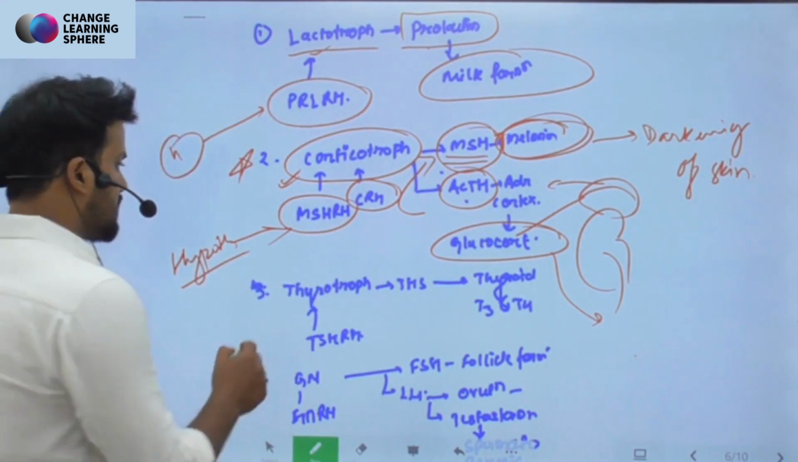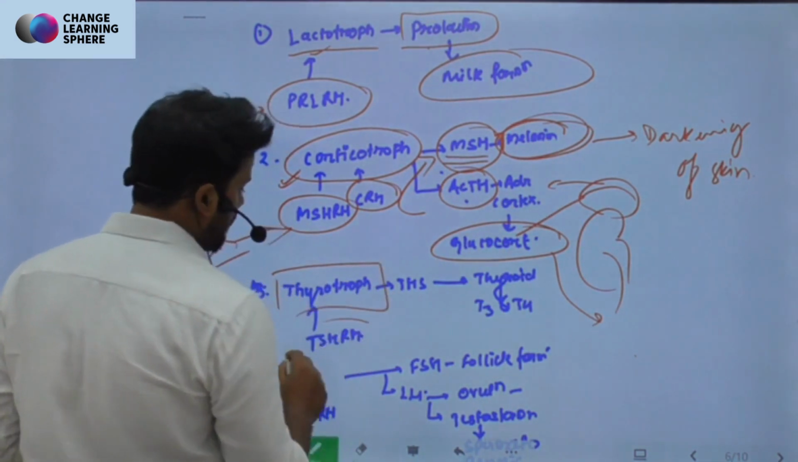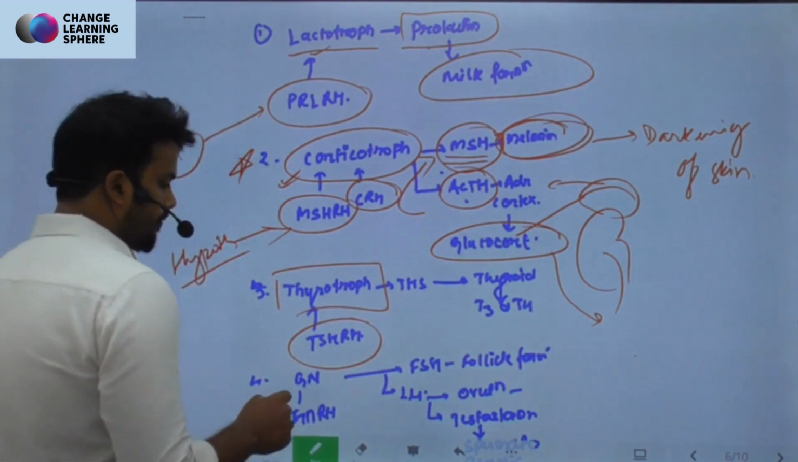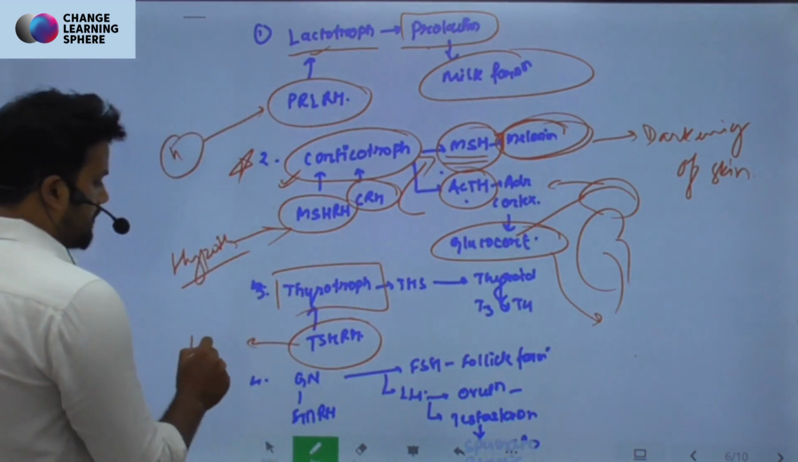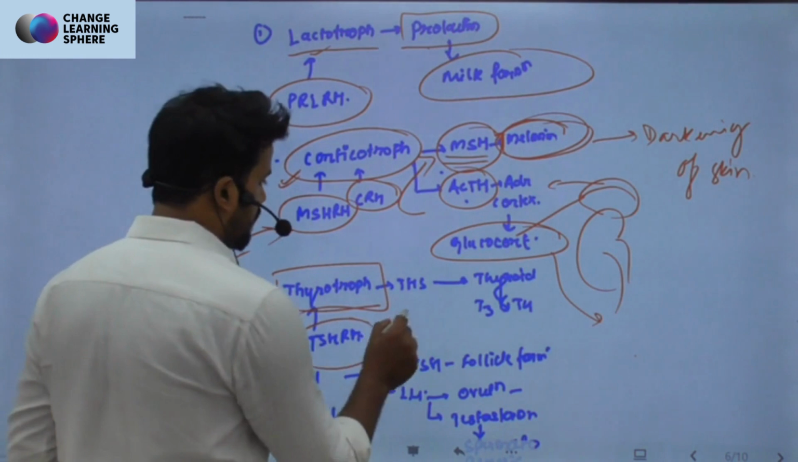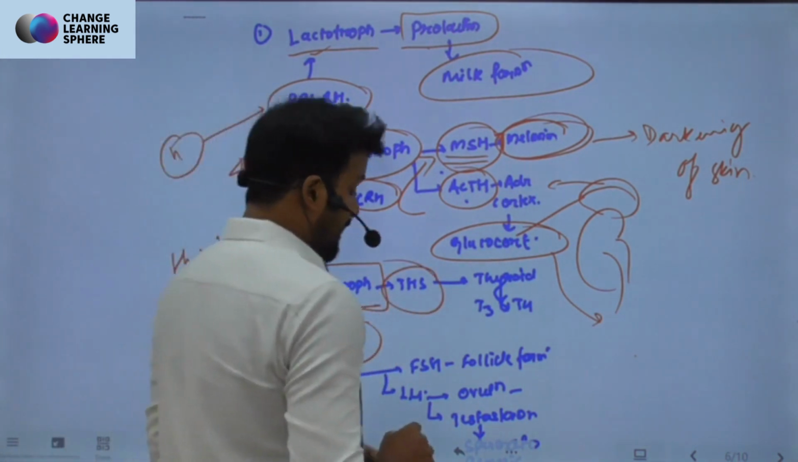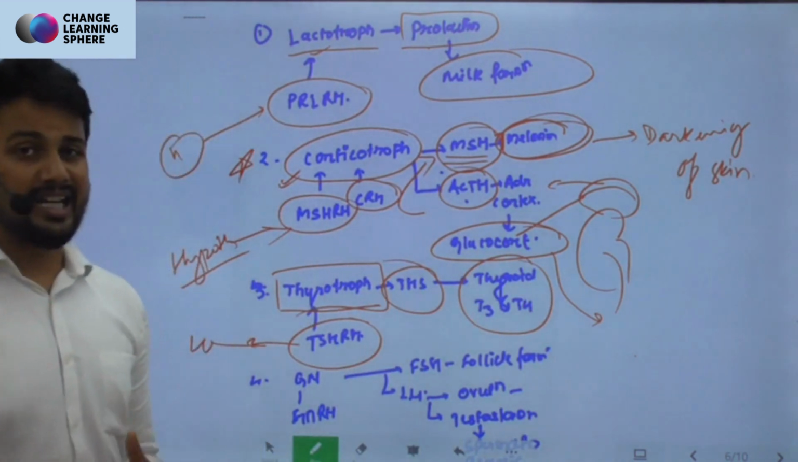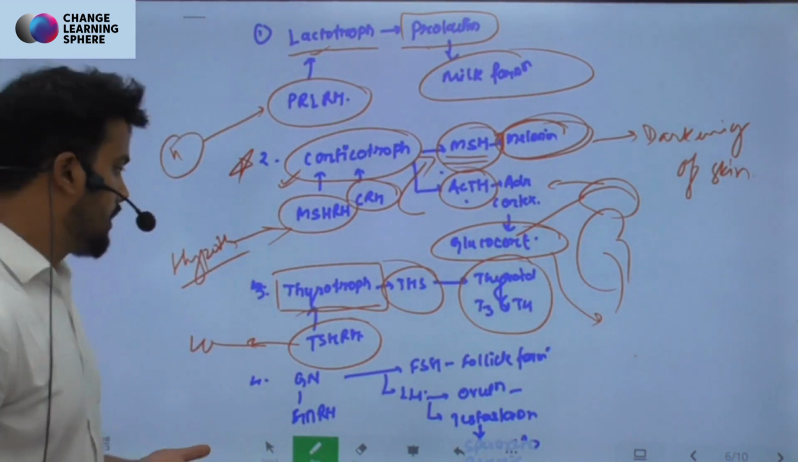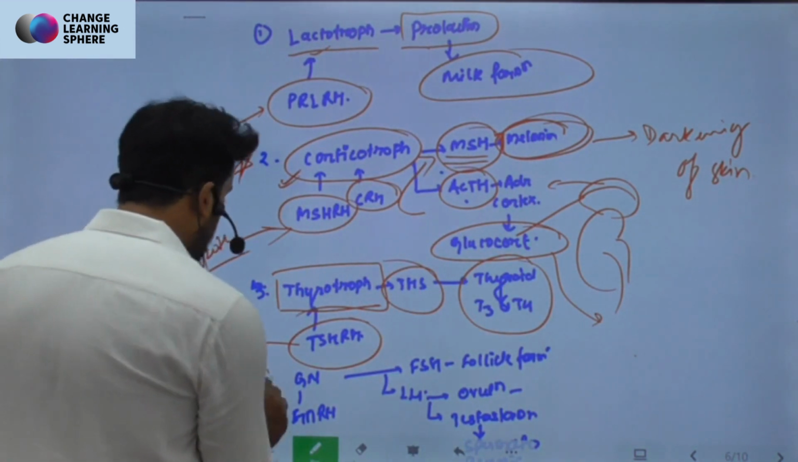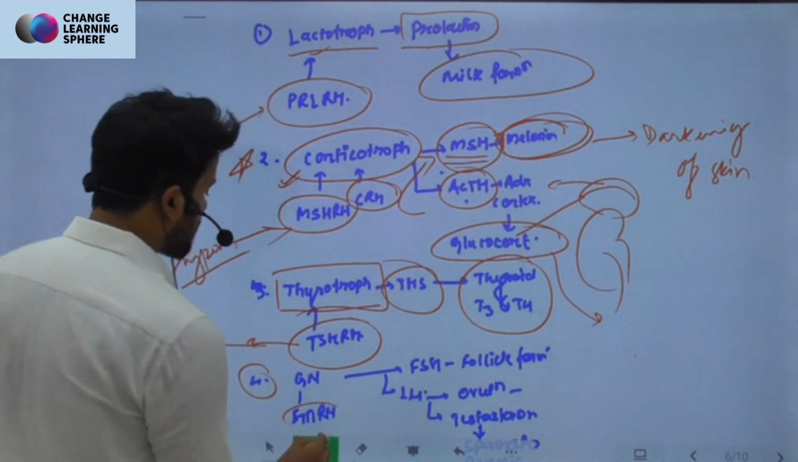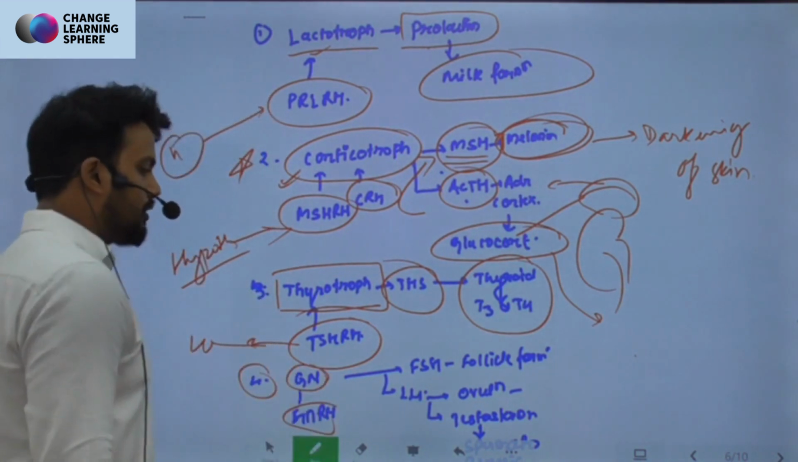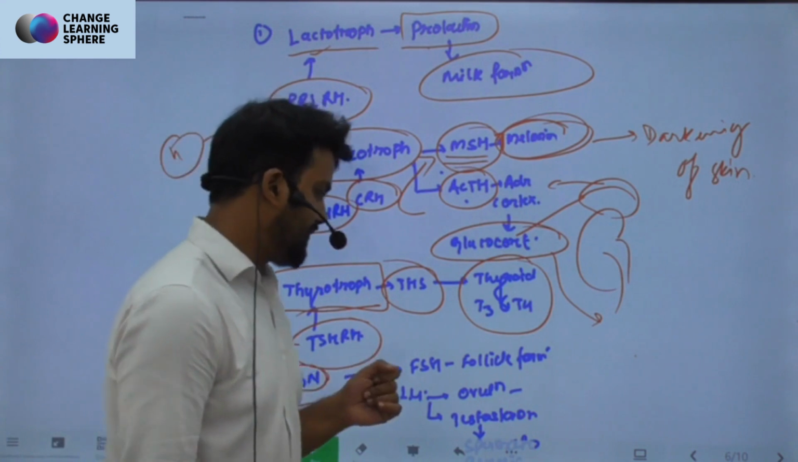So now we have the thyrotrope. Of course, TSH releasing hormone from the hypothalamus will work here on the thyrotropes, which will release TSH, and TSH will work on the thyroid gland, thereby producing T3 and T4, the thyroid hormones, right? Then we have GnRH, which will work on the gonadotrope, which will release LH and FSH, right?